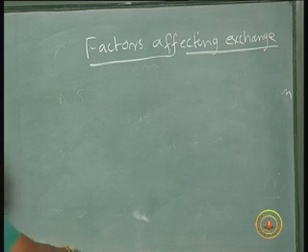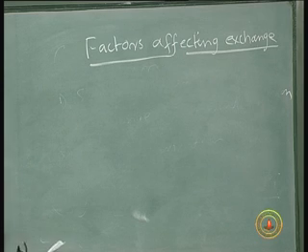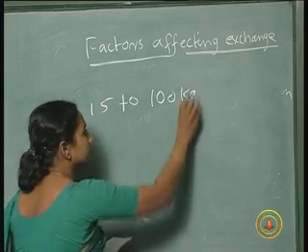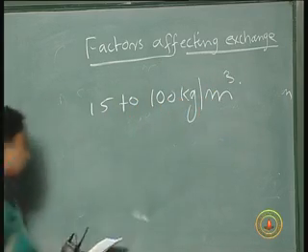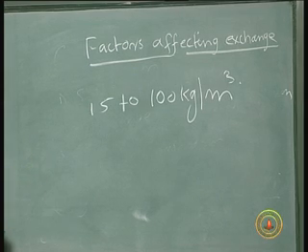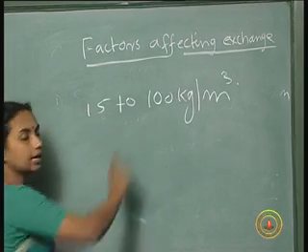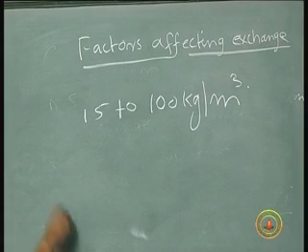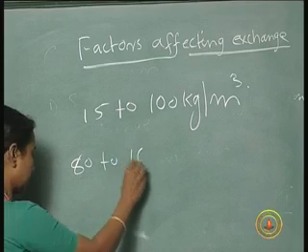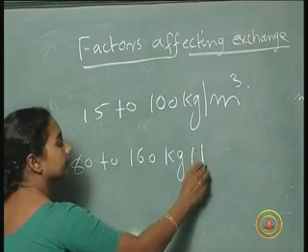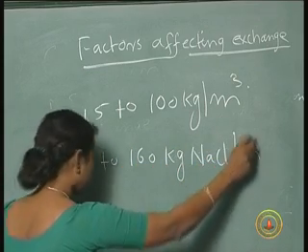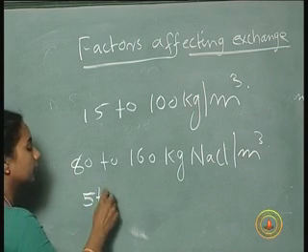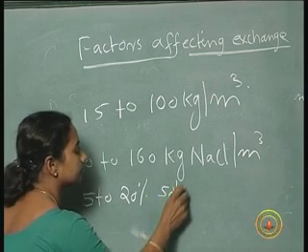Most of the ion exchange resins used for hardness removal have a capacity of 15 to 100 kilograms per meter cube. That means it can remove around 15 to 100 kilograms of calcium or magnesium ions. And the sodium chloride requirement is around 80 to 160 kilograms of NaCl per meter cube, and we have to provide that in the form of a 5 to 20% solution.